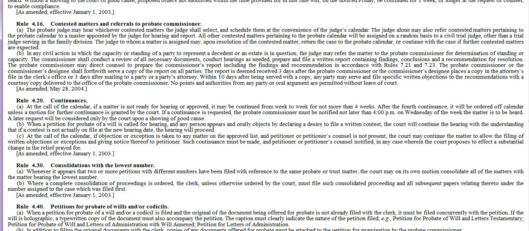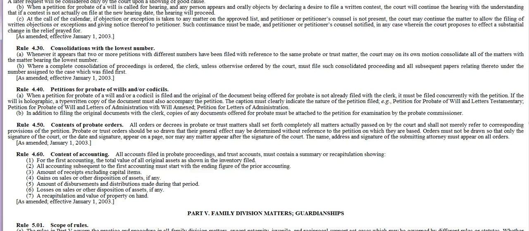And then we'll come down here, petitions for probate of wills and codicils. So they want you to attach the will. If you have a holographic will, you need to make a typewritten copy. That's in there. Then the content of the probate orders, Rule 4.50, what they want to see in the probate order, which is basically they want you to list out all the facts and findings that the court is making.